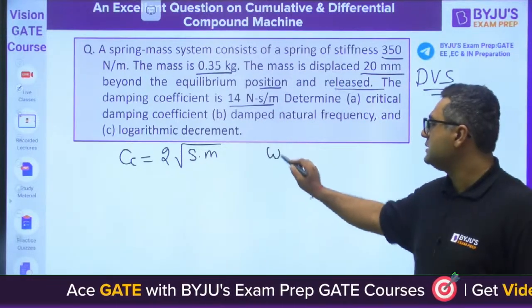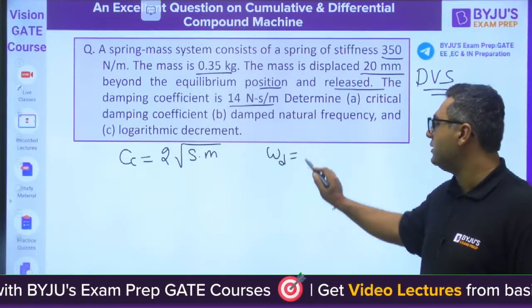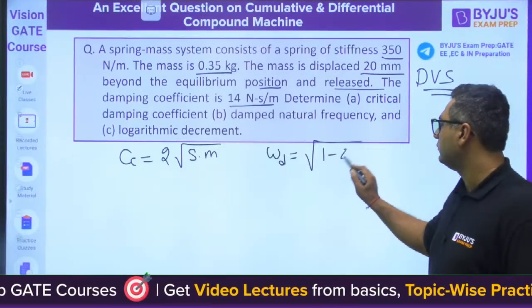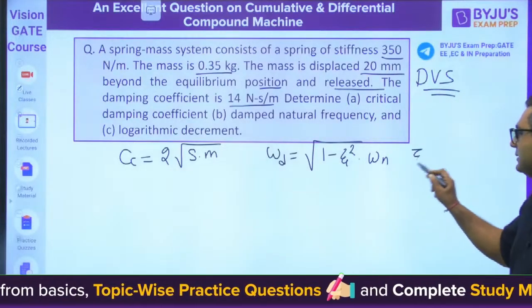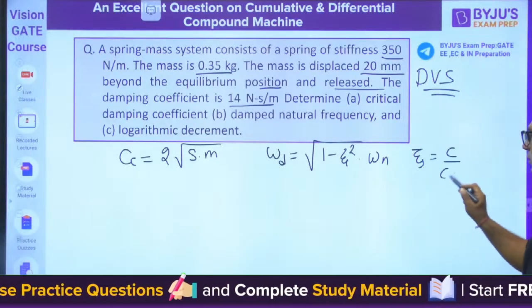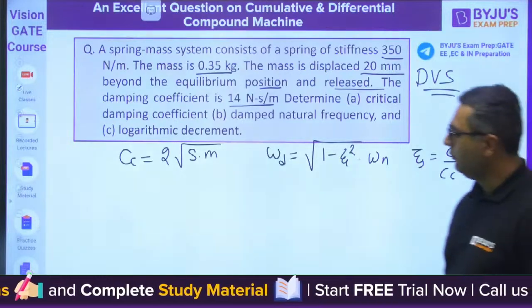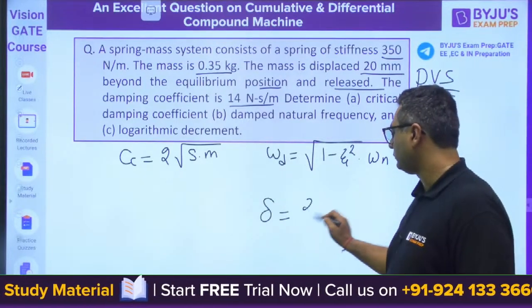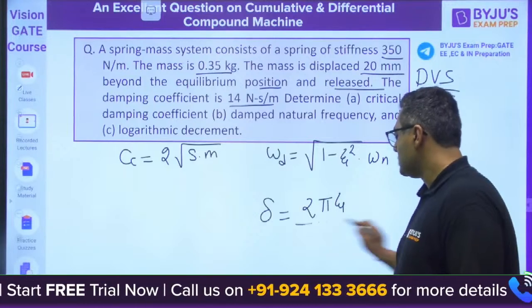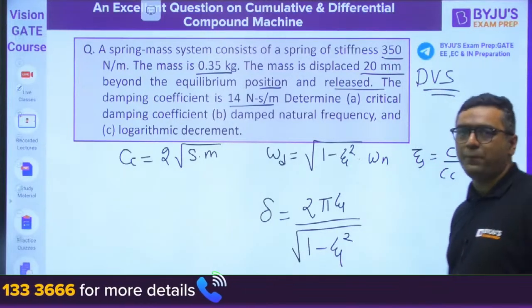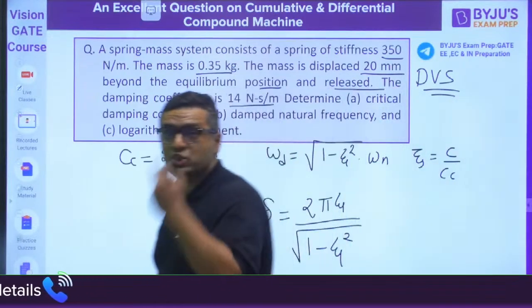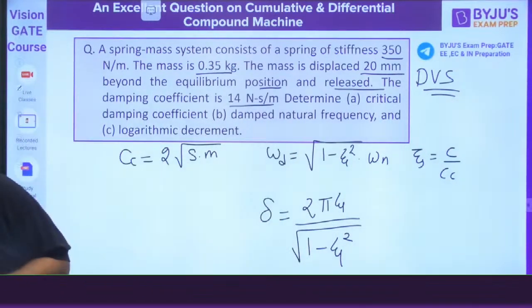Damped natural frequency is, and zeta is, and decrement ratio is. So I am telling you, from these topics, the questions are very, very easy.